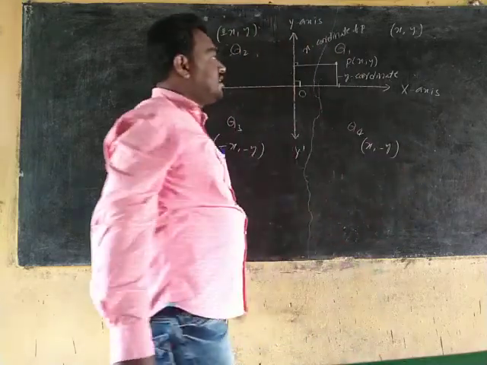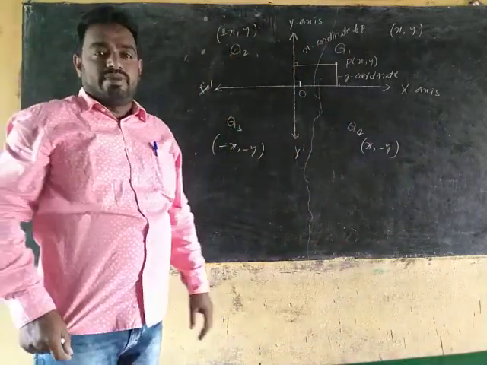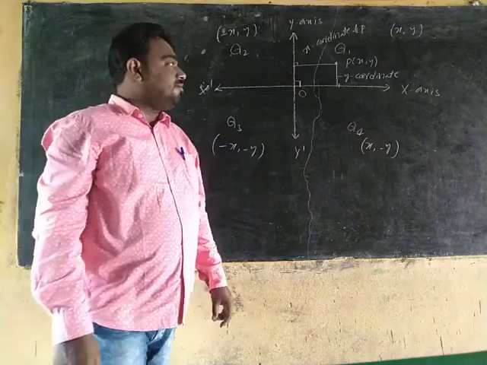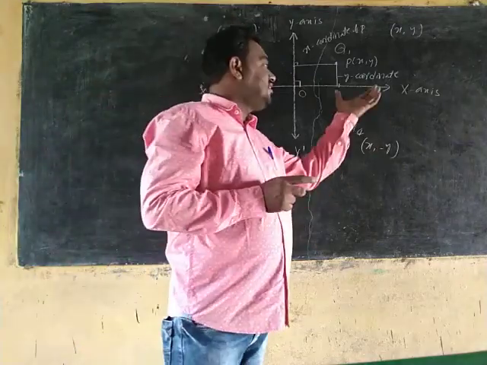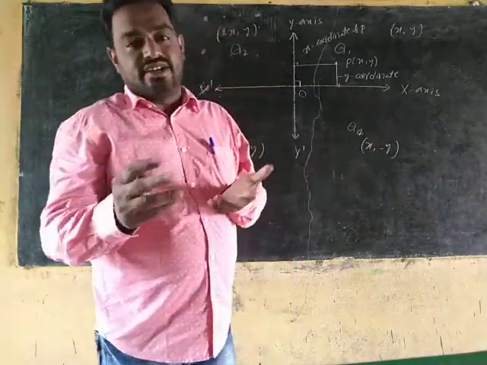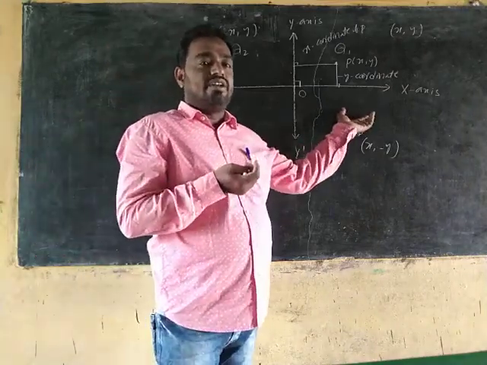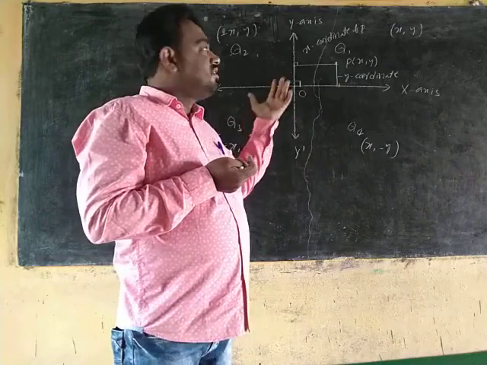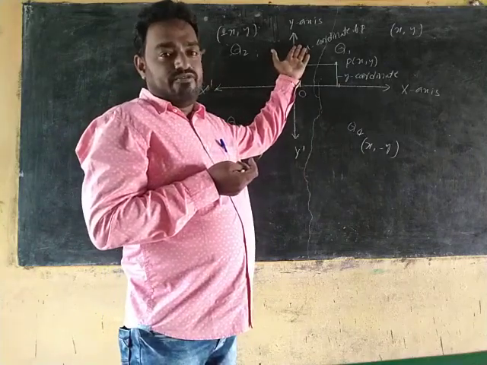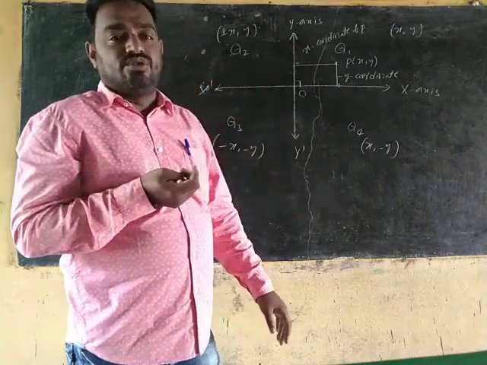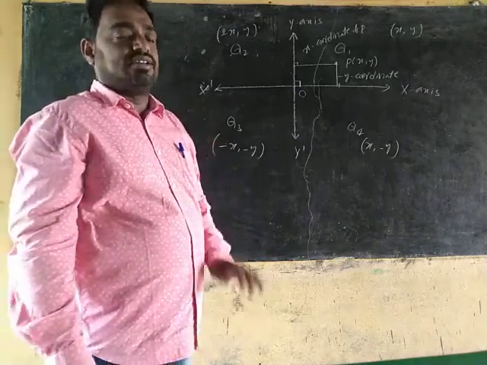These are all general points. Now, if the point is present on the x-axis, what is the general form? On the positive x-axis, the negative x-axis, and likewise the positive and negative y-axis, we are discussing now.